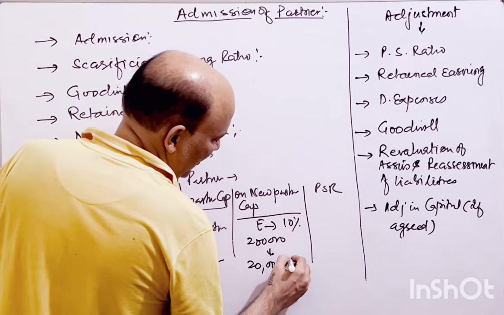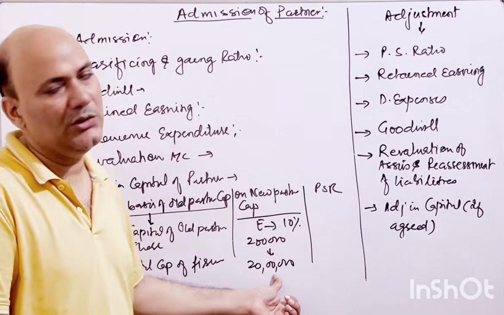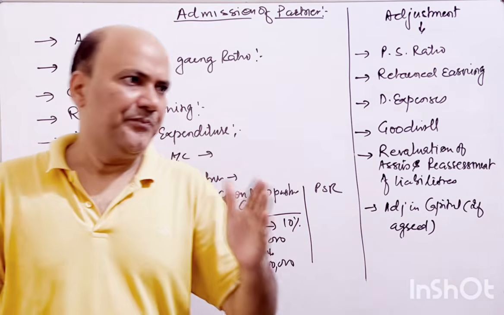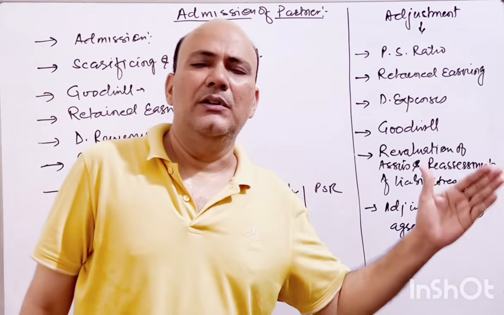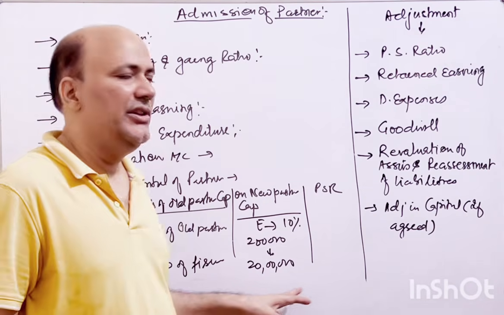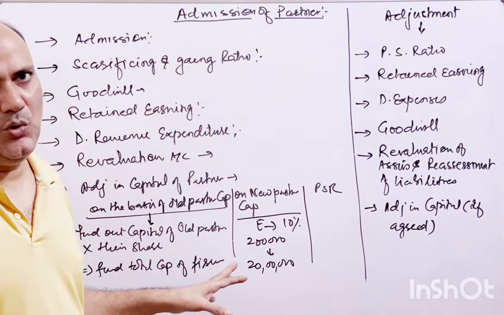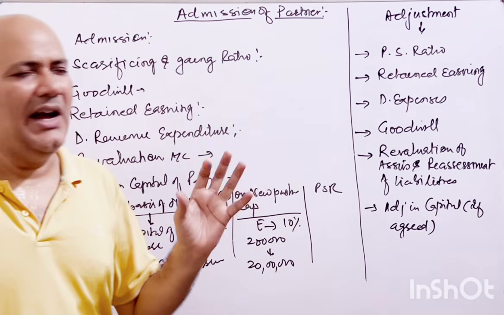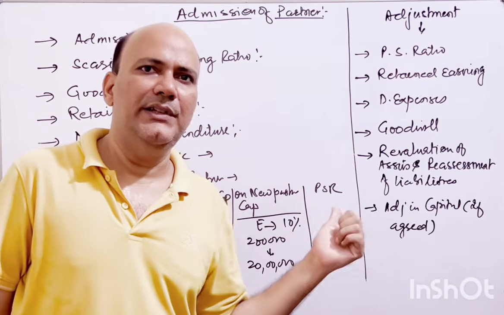अगर 10% 2 lakh rupees है तो 100% कितना हो जाएगा? 20 lakh rupees, and the 20 lakh rupees will be settled between A, B, C, D, E as per their profit sharing ratio. Whatever the profit sharing ratio is, for the excess and the shortfall, they have to either bring in cash or they will take away the cash.